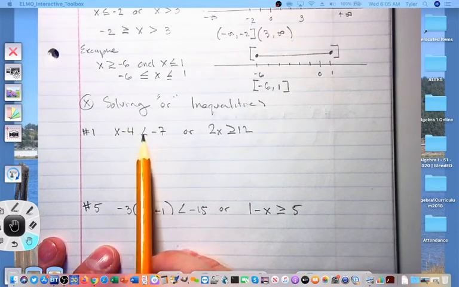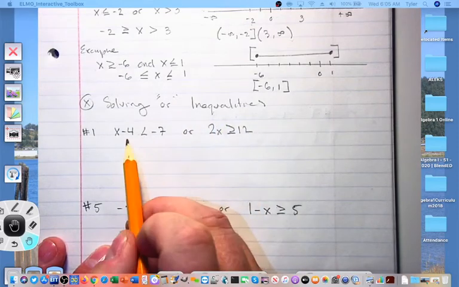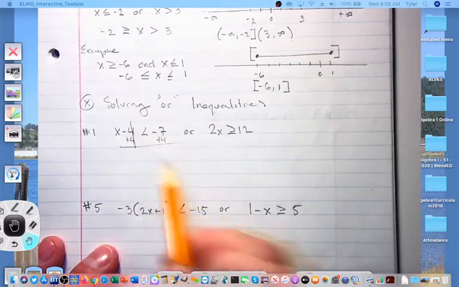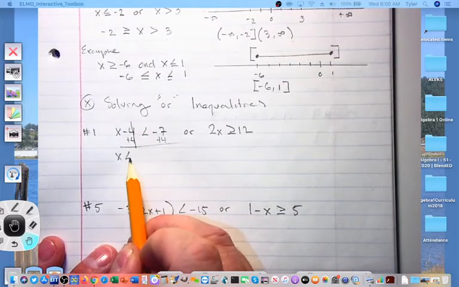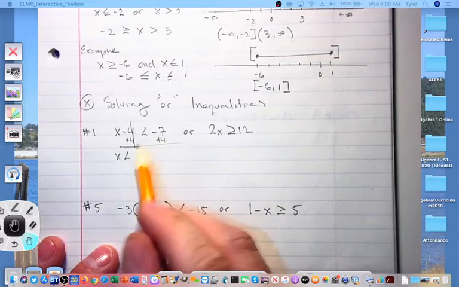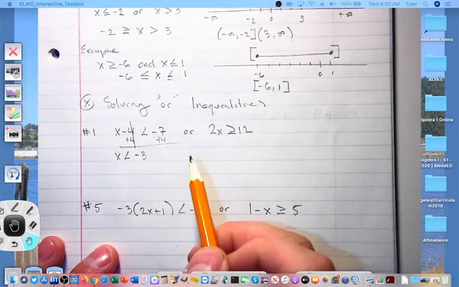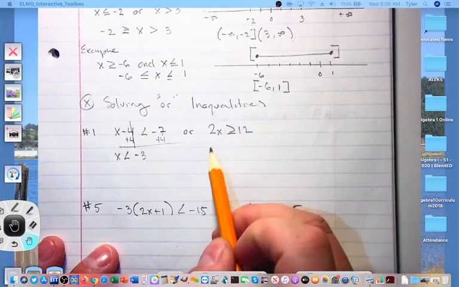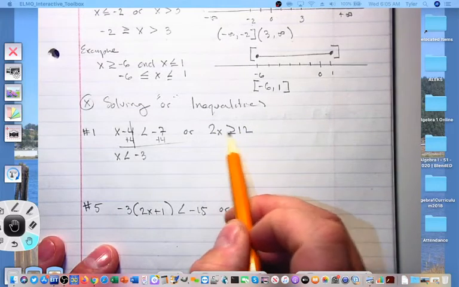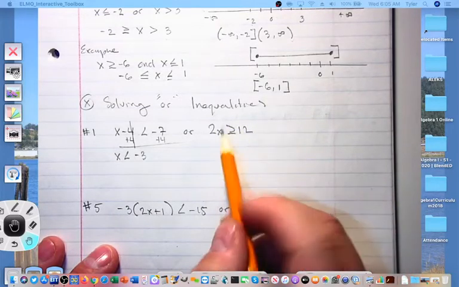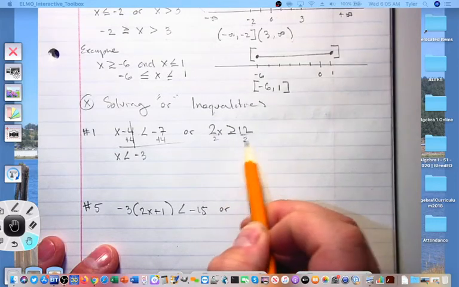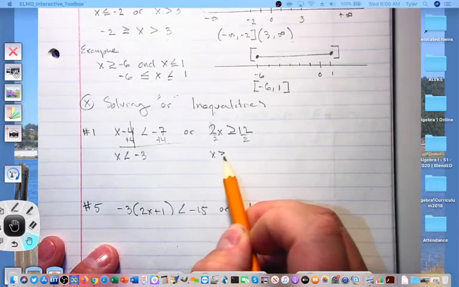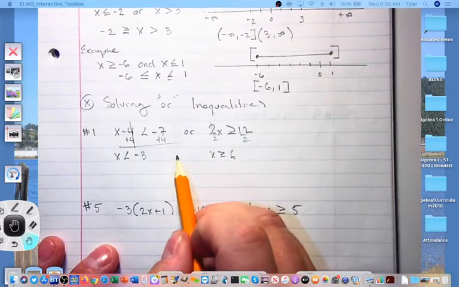x minus 4 less than negative 7. I want to isolate x by adding 4 on each side, canceling out the 4's, gives me x is less than negative 7 plus 4, which is going to be negative 3. I'm going to solve the second one before I try graphing anything. In this case, 2 times x is greater than or equal to 12. All I have to do is divide both sides by 2. Cancel out the 2's on the left side, gives me x is greater than or equal to 6.